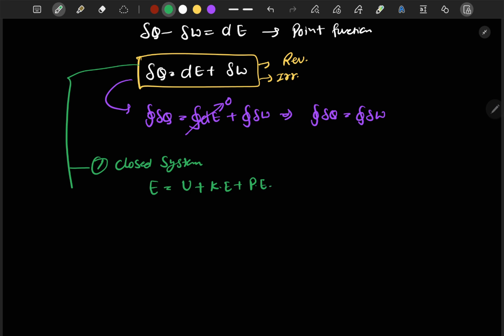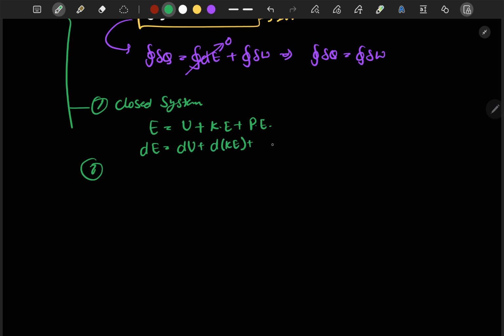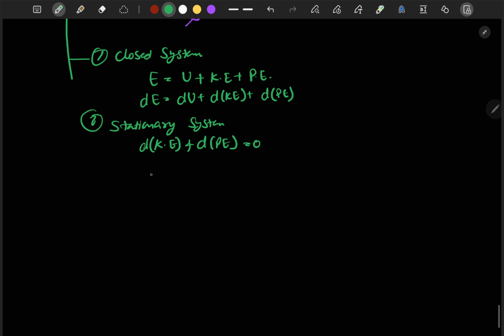So dE is equal to du plus d of kinetic energy plus d of potential energy. Let's say the second point, that the system is a stationary system. In case of stationary system, d of kinetic energy and d of potential energy will be 0. So we can directly write dE is equal to du.